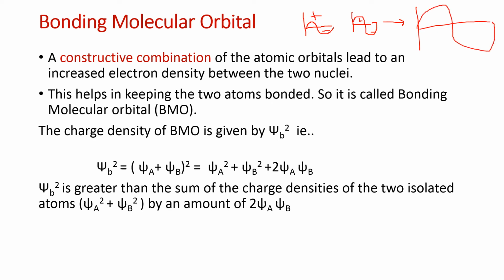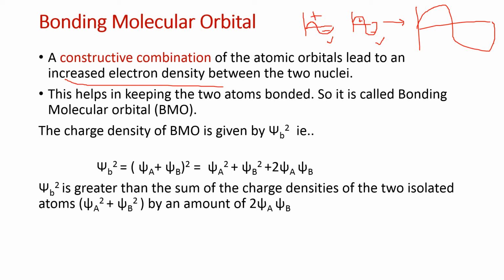This orbital has the same symmetry, and this orbital also has the same symmetry, so they combine. This is called constructive combination. The constructive combination of atomic orbitals leads to increased electron density between two nuclei.